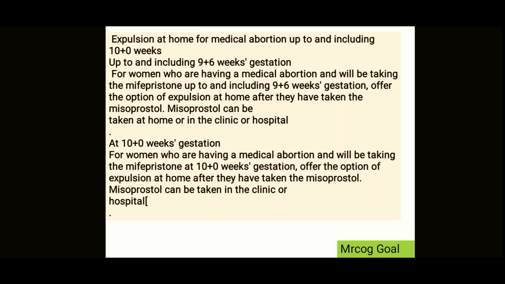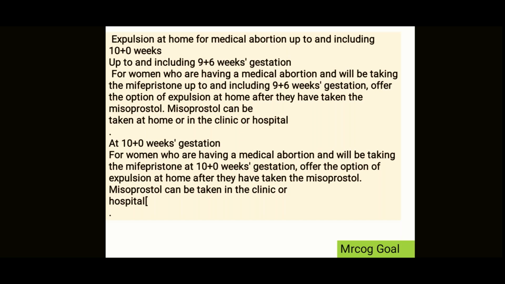Okay. So up to or including 9 plus 6 weeks for women who are having medical abortion and will be taking the mifepristone up to and including 9 plus 6 weeks, offer the option of expulsion at home after they have taken misoprostol. Misoprostol can be taken at home or in the clinic or in the hospital. So they may go home and expel at home also, but they need to take misoprostol, and misoprostol can be taken at any of the places. It can be taken at home, at clinic, at hospital.